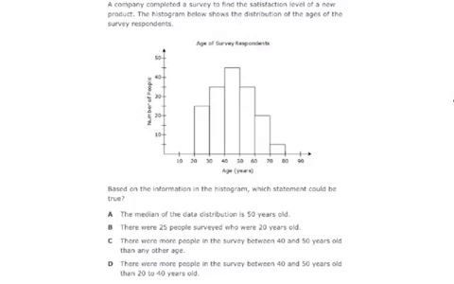Alright, so let's just read through these statements and figure out which one makes the most sense, which one is most correct here. A, the median of the data distribution is 50 years old. What that's saying is right at 50 is where the median is. Well, that's kind of a trick answer.